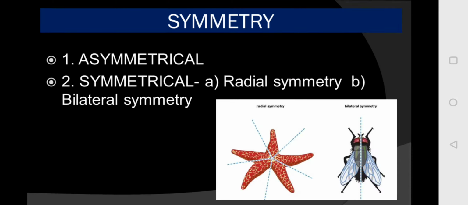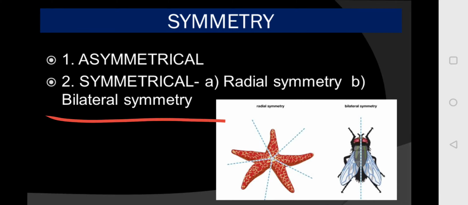Next are the symmetrical animals, in which a plane divides the body into two equal halves. Symmetrical animals are again divided into radial symmetry and bilateral symmetry. In radial symmetry, any plane passing through the center divides the organism into two identical halves.